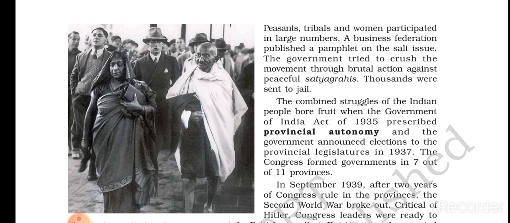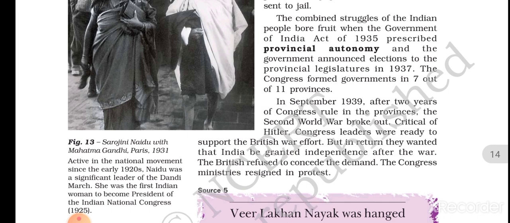They were breaking laws, not following the Britishers, and making their own rules and regulations. The Britishers tried to suppress this in very brutal ways, as they always do. After all these struggles, our country got the Government of India Act of 1935. In this Act, a lot of things were in favor of Indians and a lot of things were not. But still, Congress leaders were happy that they got to participate in elections.